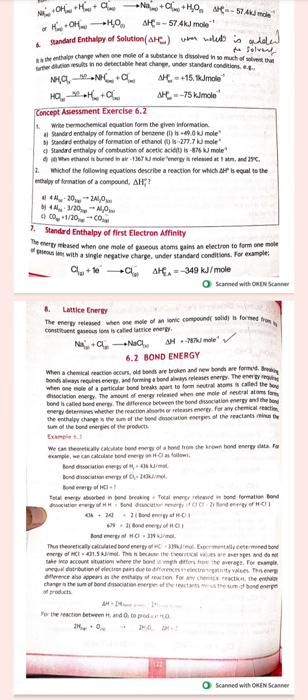But in the case of HCl we have minus 75, written with the negative sign, so it means that energy is released. So it depends on the reaction, whether the energy is absorbed or released, so we have to look at the sign to know if it's an endothermic or exothermic process.